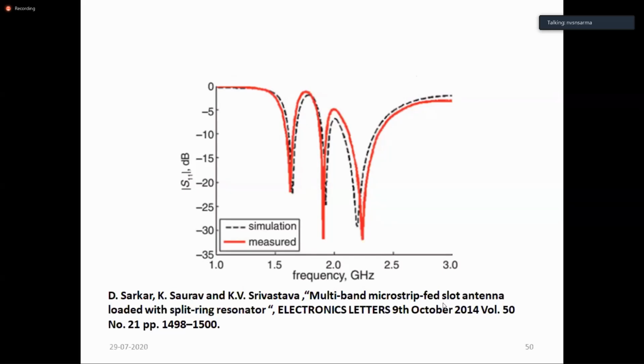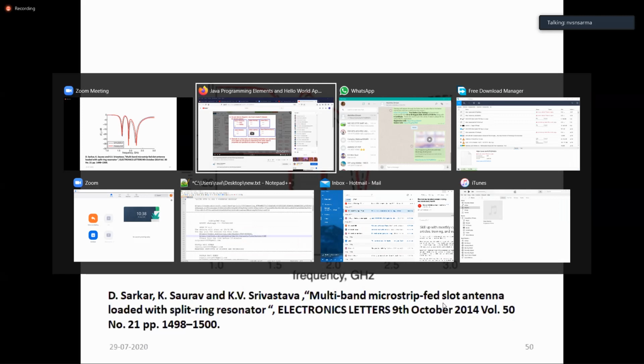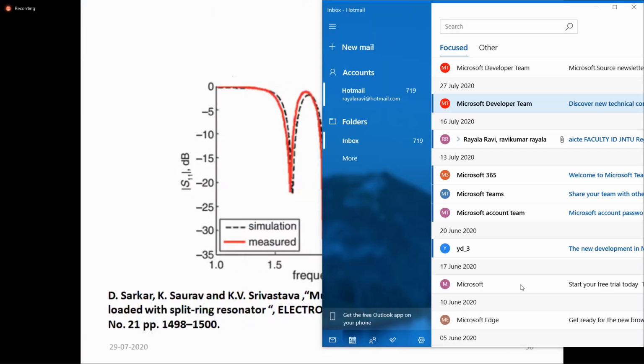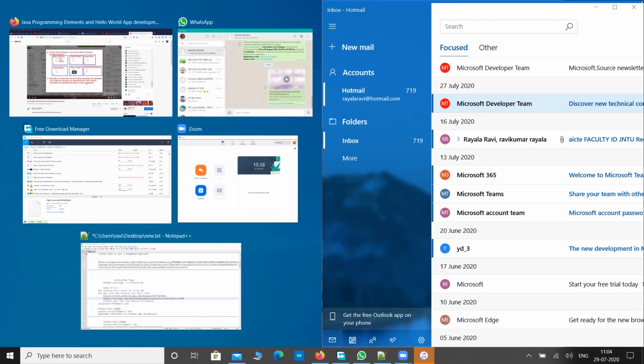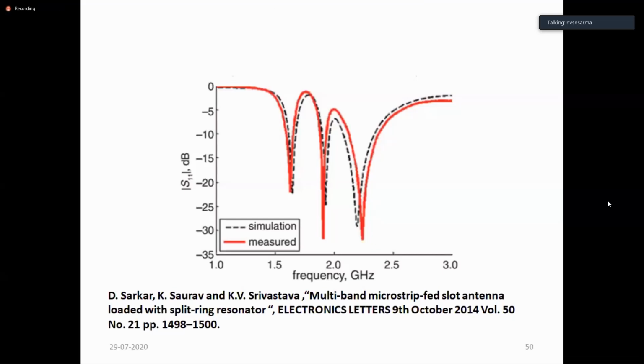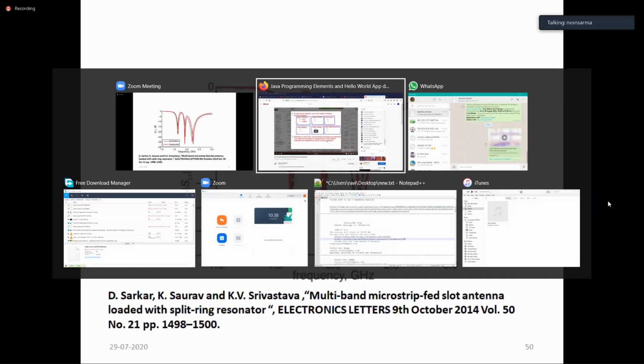As I told you, the original patch is designed for the highest frequency of operation. In this case, it has been designed for about 2.25 gigahertz or so. At the original frequency, it offers a wider band. At the metamaterial-placed frequency, or the split ring resonator size, it offers lower bandwidth. Why lower bandwidth? Because the resonator acts like an LC network and holds some amount of energy. It will not allow all the energy to be radiated. So when the energy radiated is less, the mismatch is also less, and other aspects reduce the band of operation, because with the addition of the LC network, the reactance is changed.